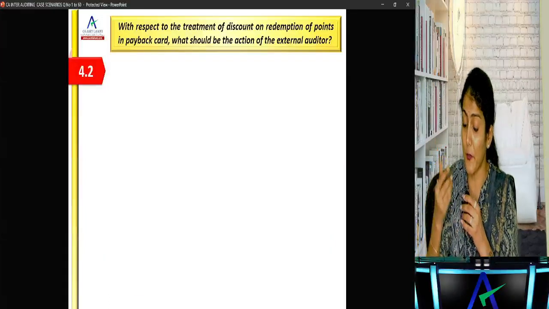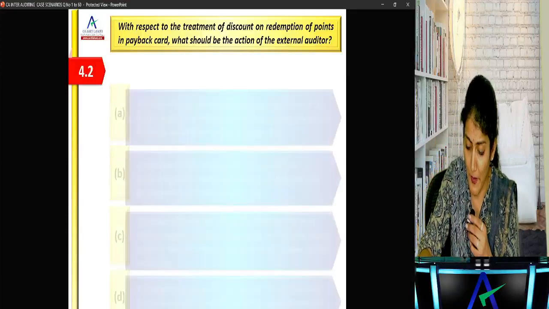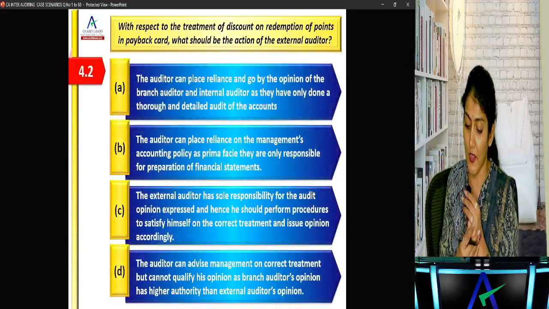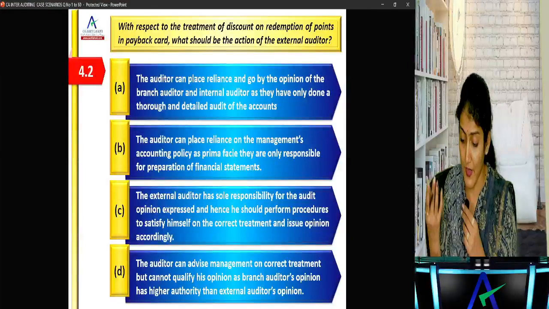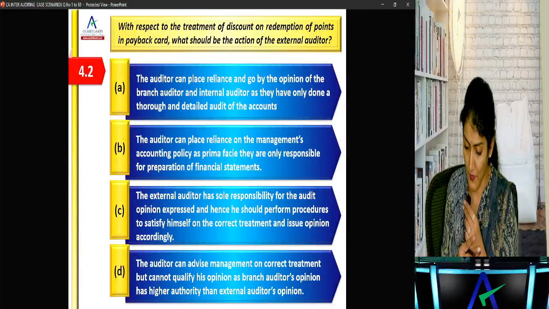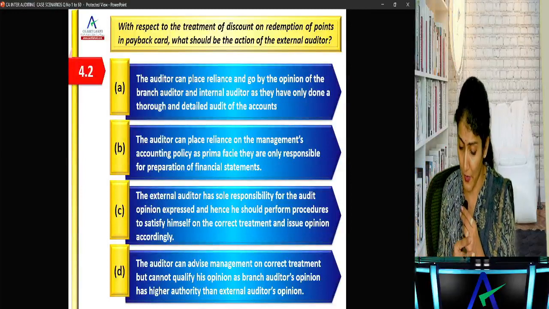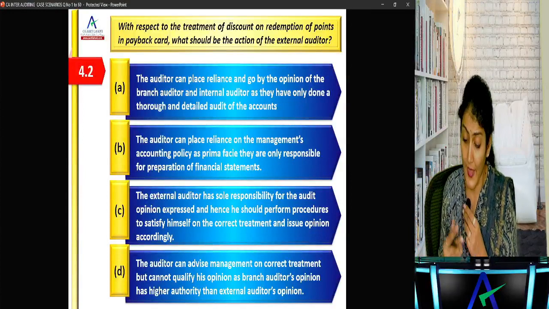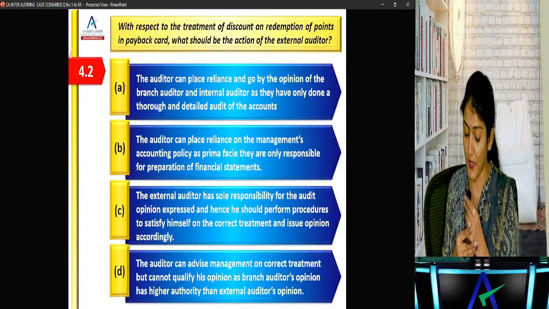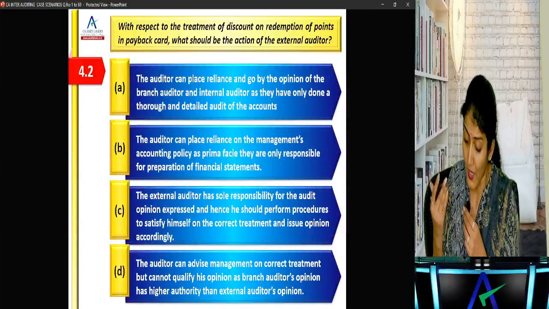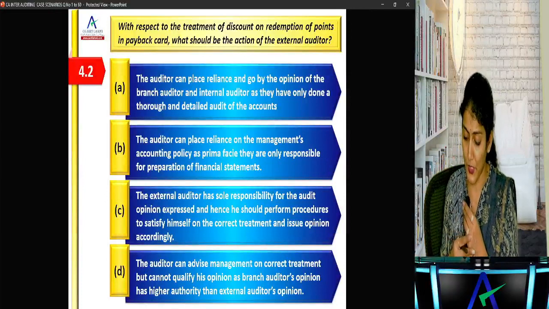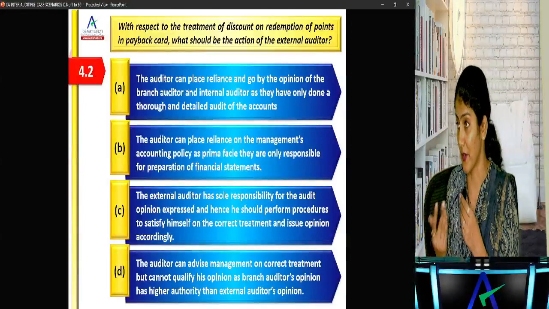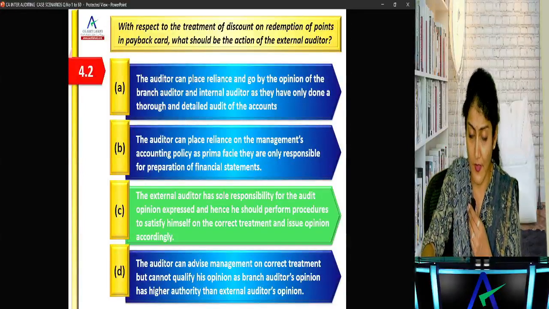With respect to the treatment of the discount on redemption points in the payback card, what could be the action of the external auditor? The auditor can place reliance and go by the opinion of the branch auditor and internal auditor, as they have done a thorough and detailed audit of the accounts. The auditor can place reliance on management's accounting policy, as they are prima facie responsible. The external auditor has sole responsibility for the opinion expressed, and he should perform his audit procedures to satisfy himself on the correct treatment and issue the opinion accordingly. The auditor can advise management on the correct treatment but cannot qualify his opinion, as the branch auditor has higher authority than the external auditor. Right? So the external auditor has the sole responsibility.